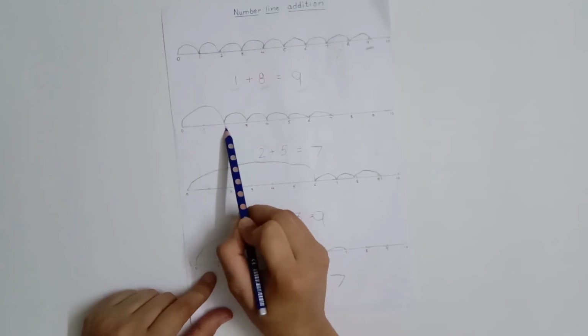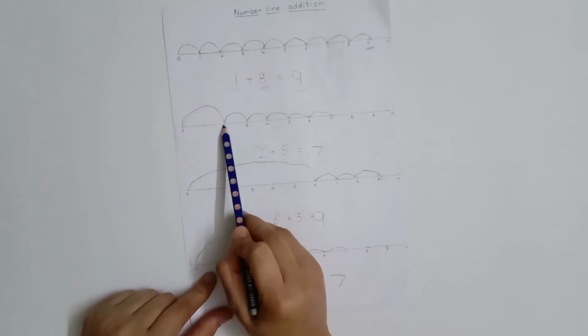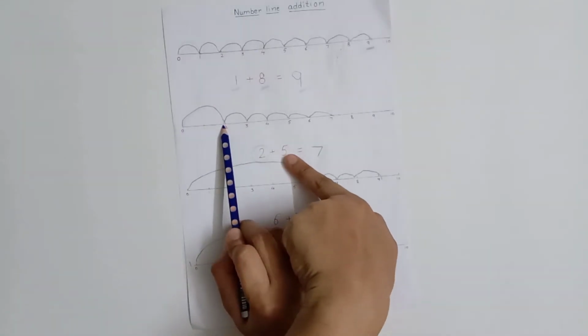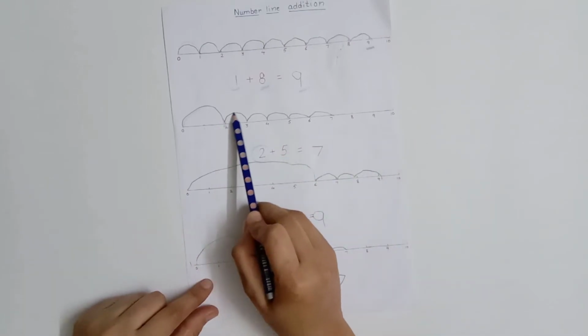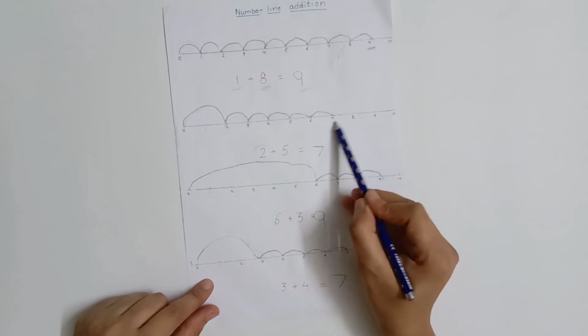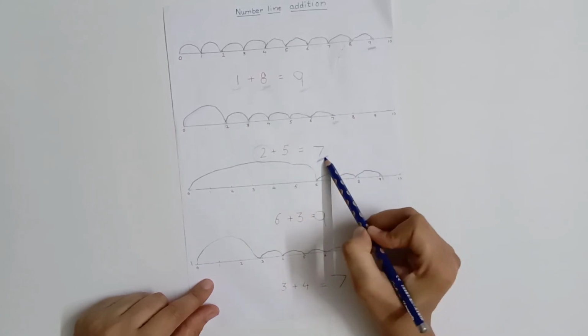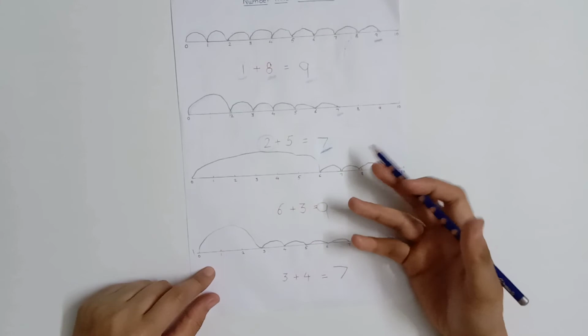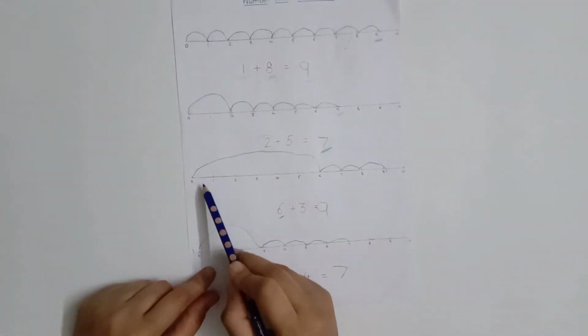As you could see here, first the child is supposed to go from 0 to 2, as our first number is 2. After that 5, so the child has to make 5 more loops at a regular distance, right? So where we reach is 7, so 7 becomes our answer. Like this, the child is supposed to solve this equation.